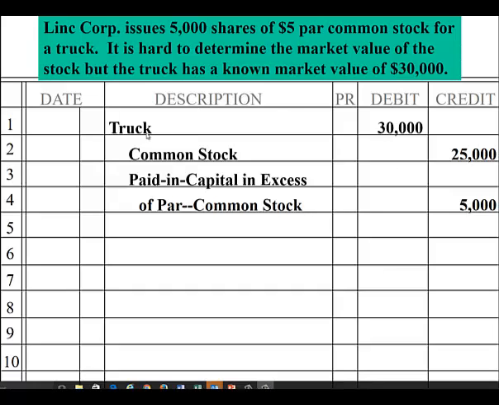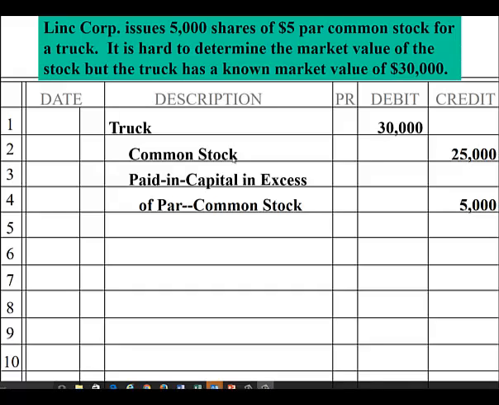So the first thing we'll do is debit truck for $30,000. The asset will be valued at either the value of the truck or the value of the stock, whichever one is better known. In this case, it's the truck.